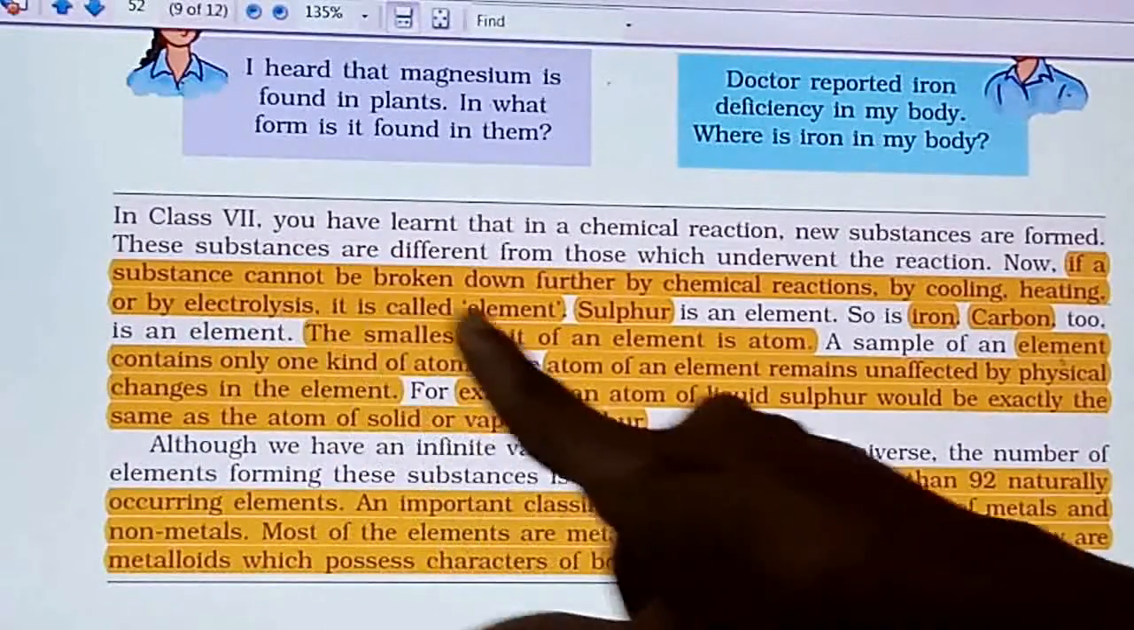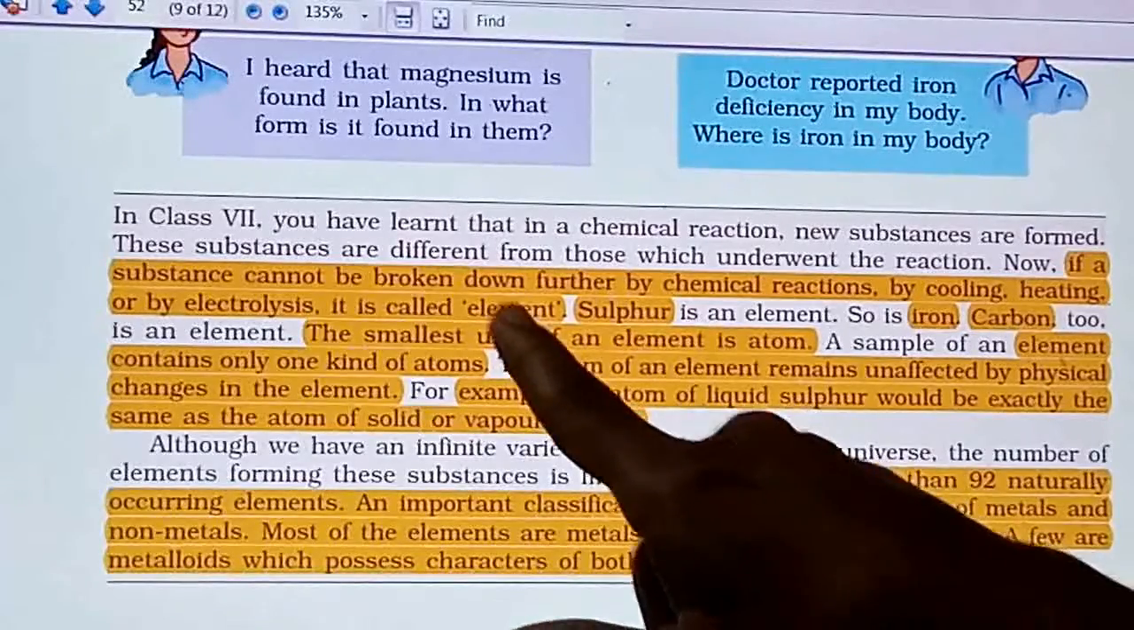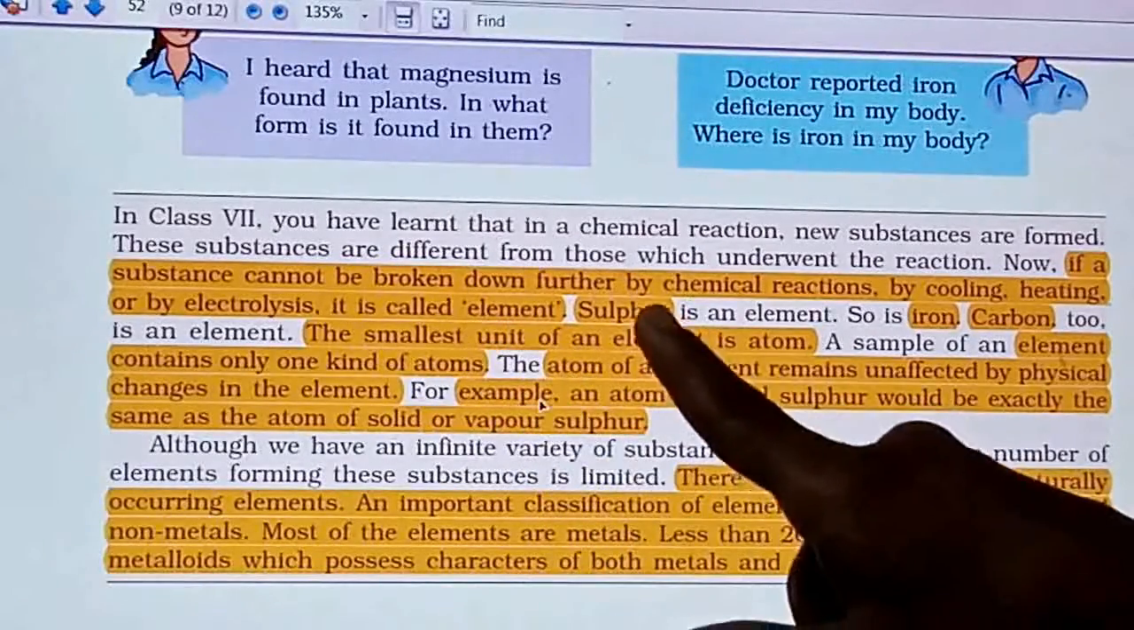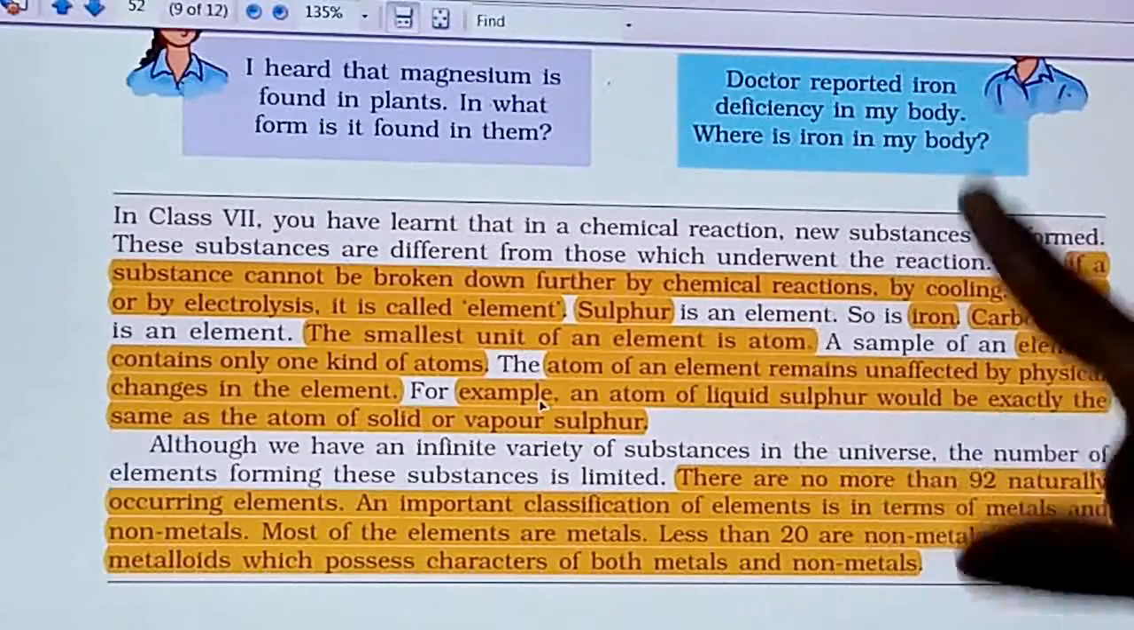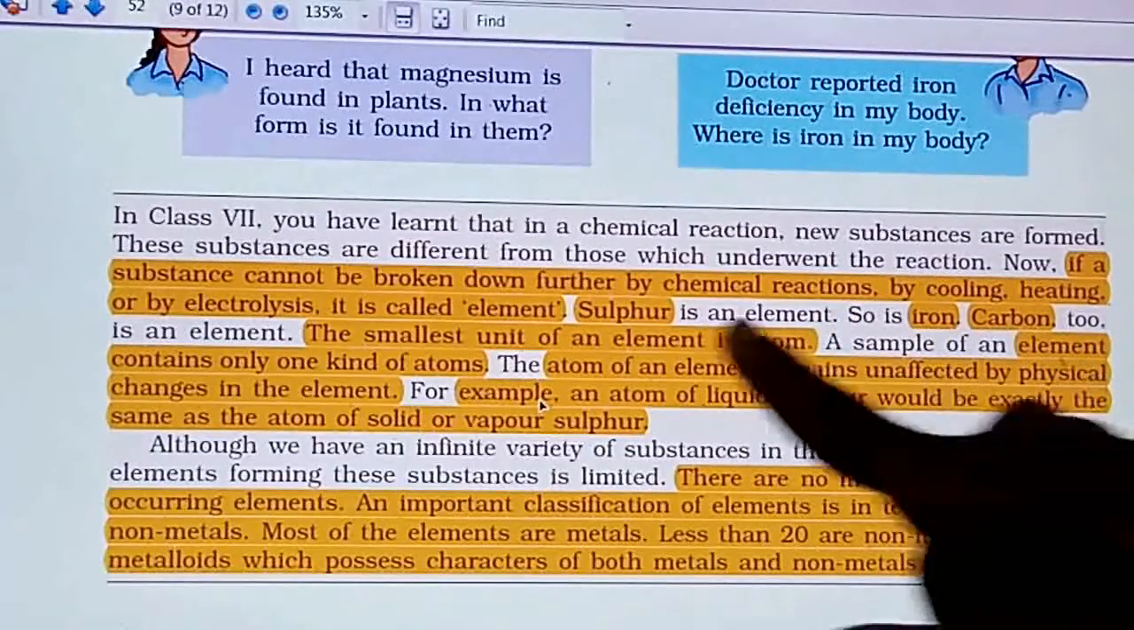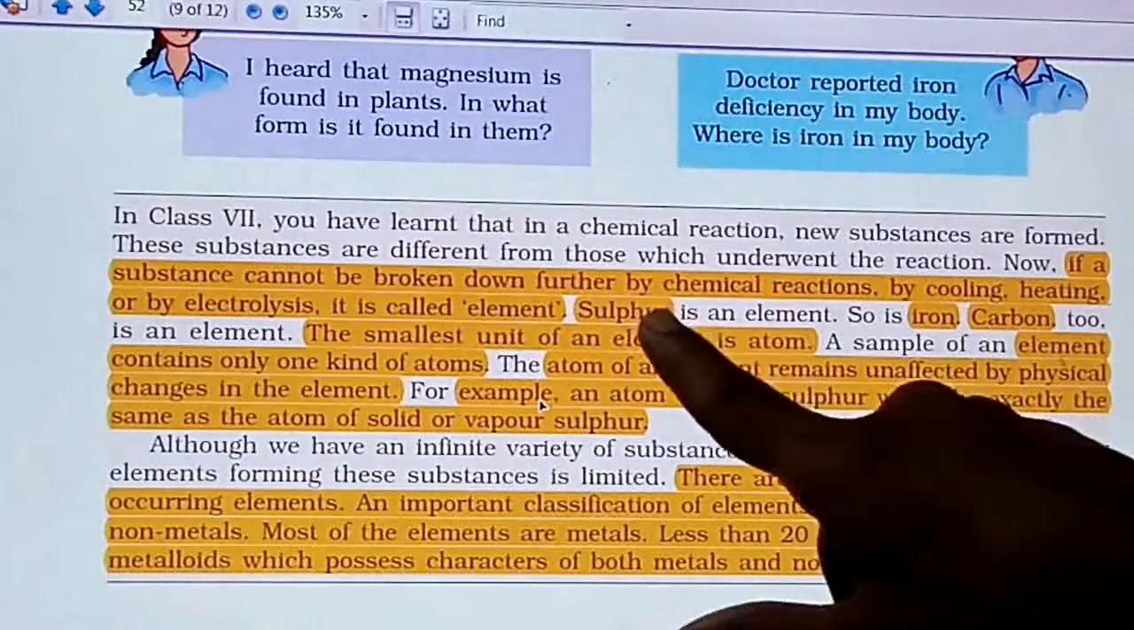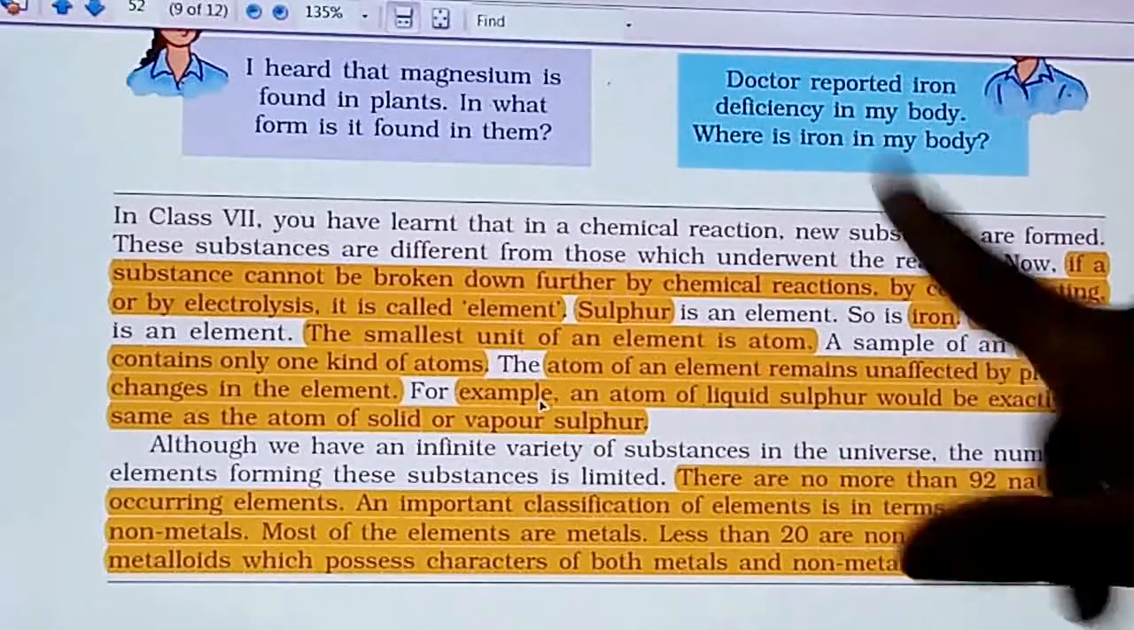Such substances are called an element. So an element cannot be broken down further. See here, sulfur is an element. It is given as an example. Iron, carbon and sulfur are the examples of elements.